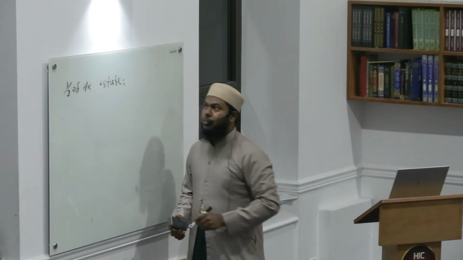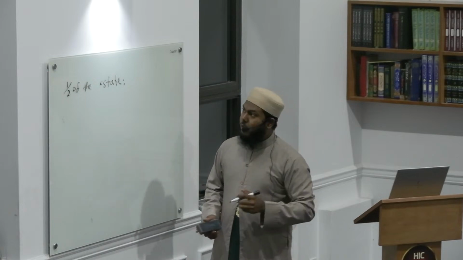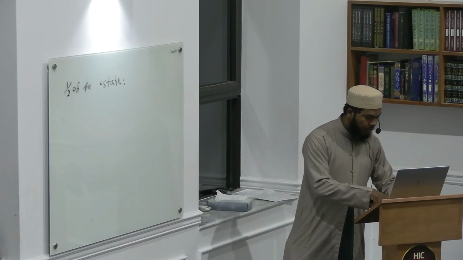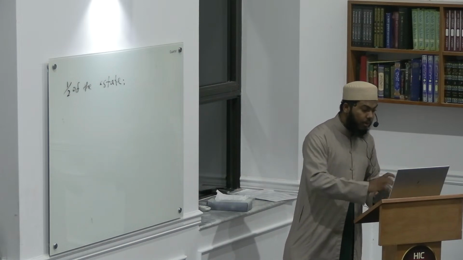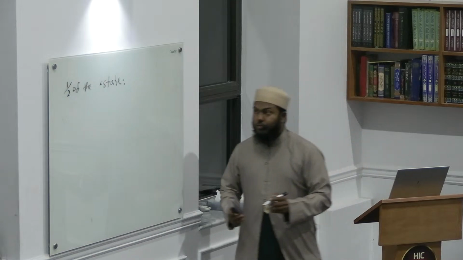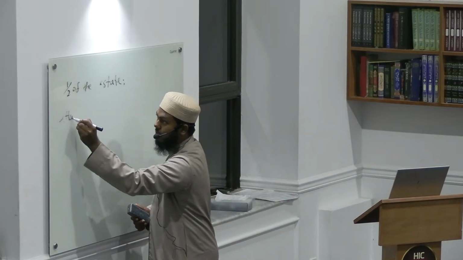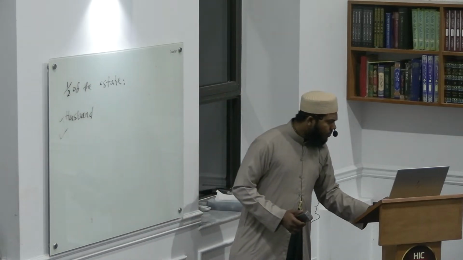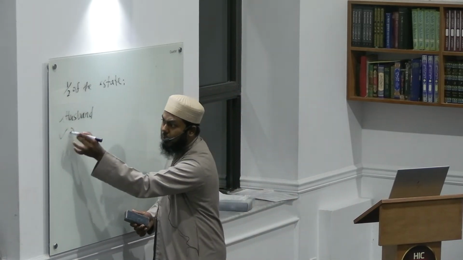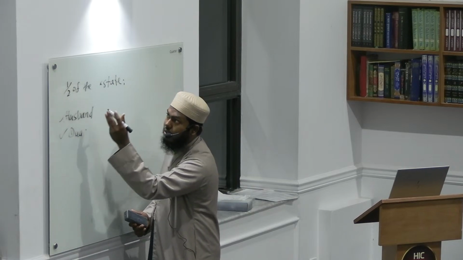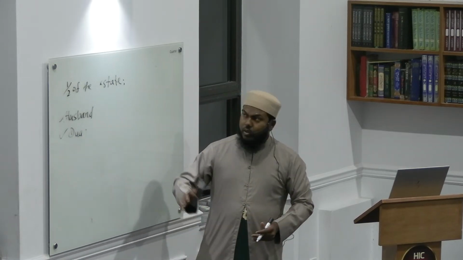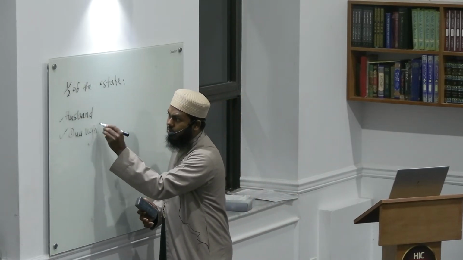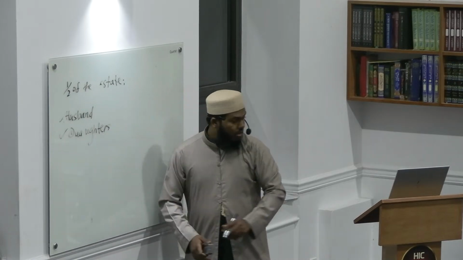Okay, so those who will be receiving half of the estate. Now, those who will be receiving half of the estate, we have categorized them in different categories, and it's very easy. I'll show you a method to remember them. So first you have the husband. Second, you have the daughters. These are people who will inherit half of the estate if the wife passes away and she leaves behind the husband. Daughters, these are scenarios where they will inherit half of the estate.